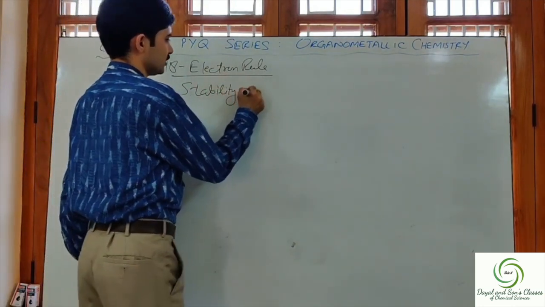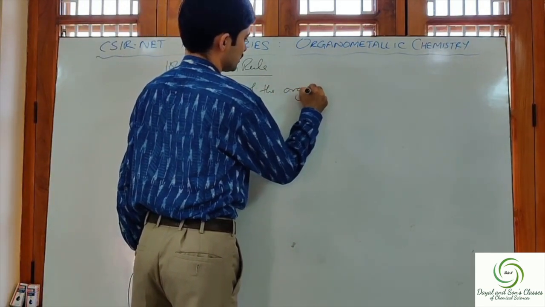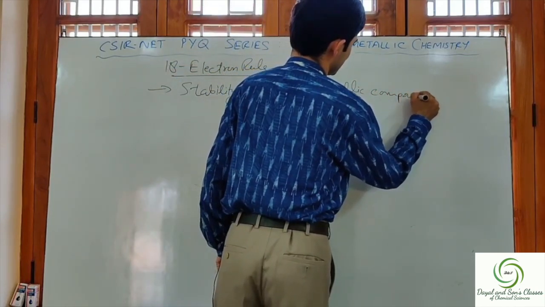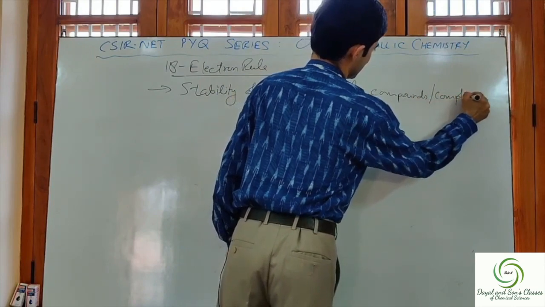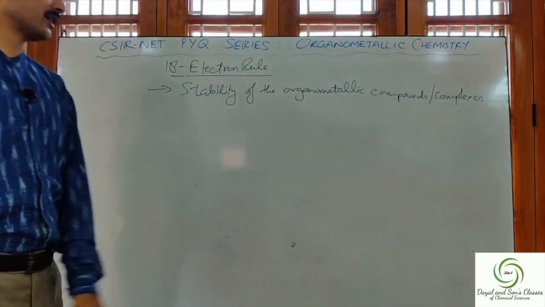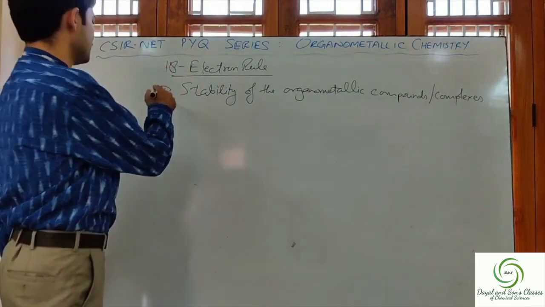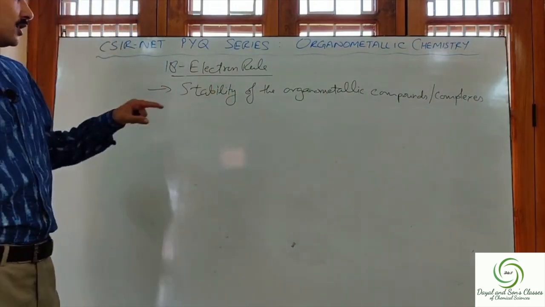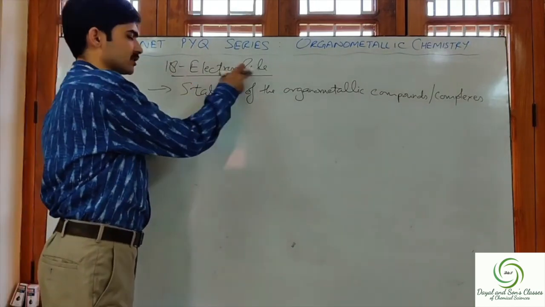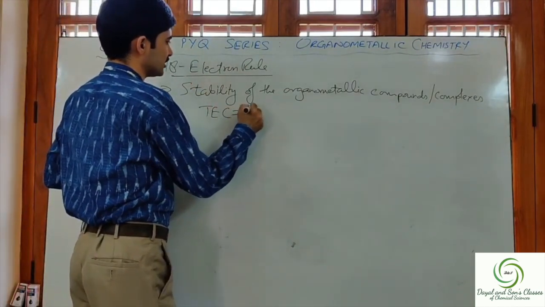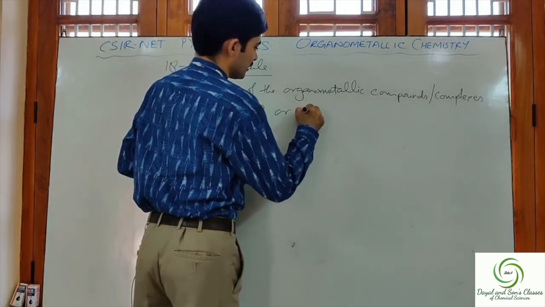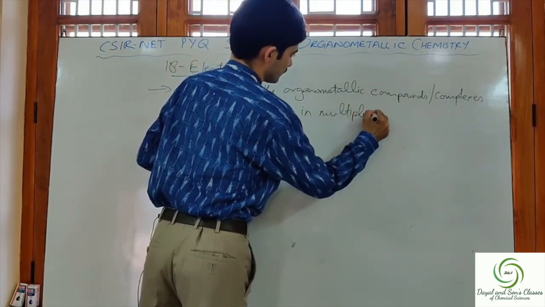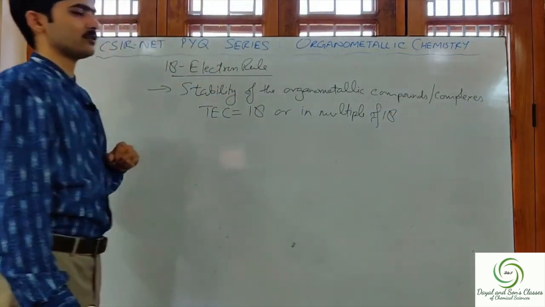Stability of the organometallic compounds/complexes. Now, a compound will be stable according to 18 electron rule when the total electron count is equal to 18 or in the multiple of 18.